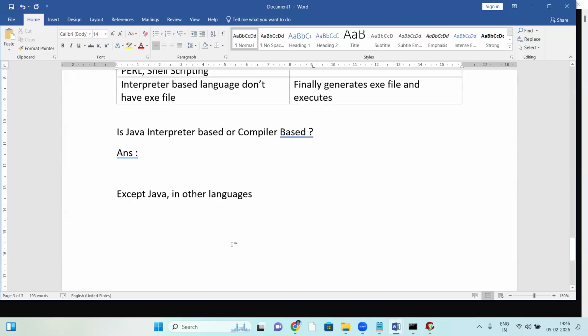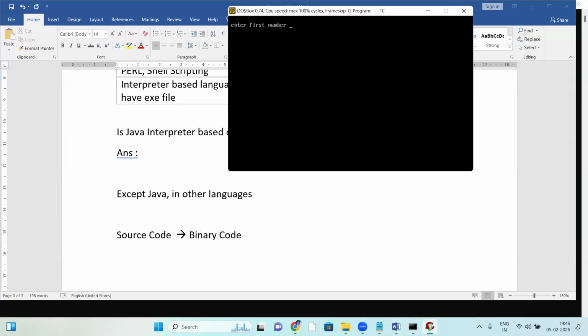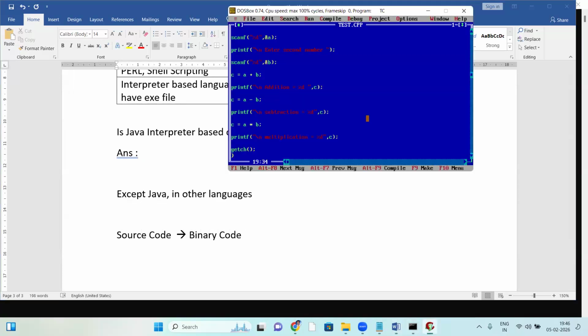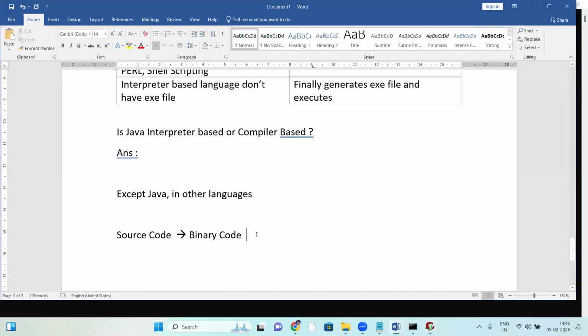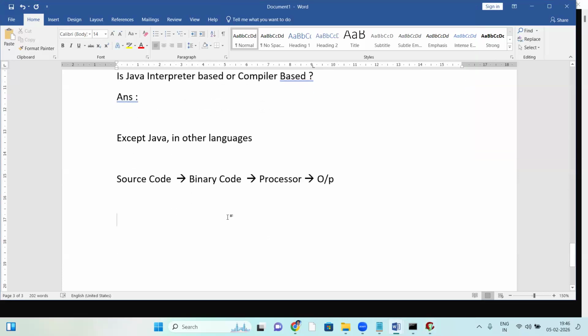First of all, the source code, for example a C program, directly converts into binary format. That binary code is given to the processor, so the processor takes that code and generates the output. This is what is happening with other languages except Java.